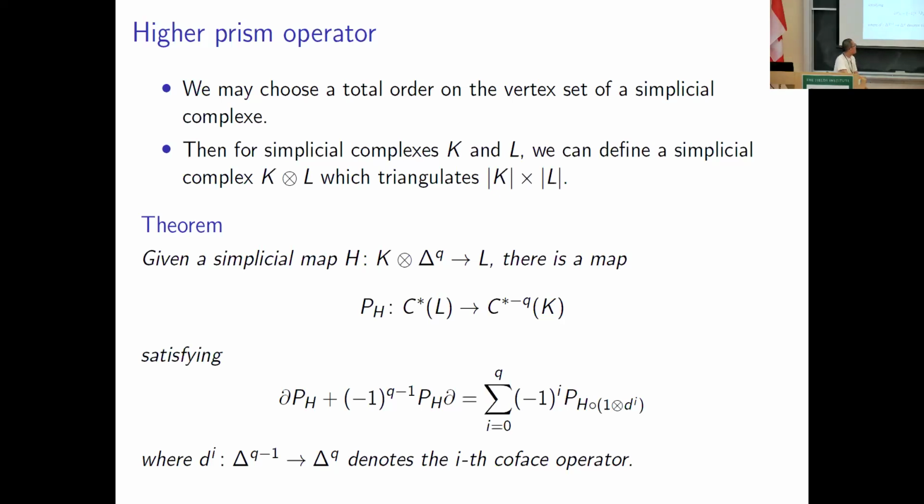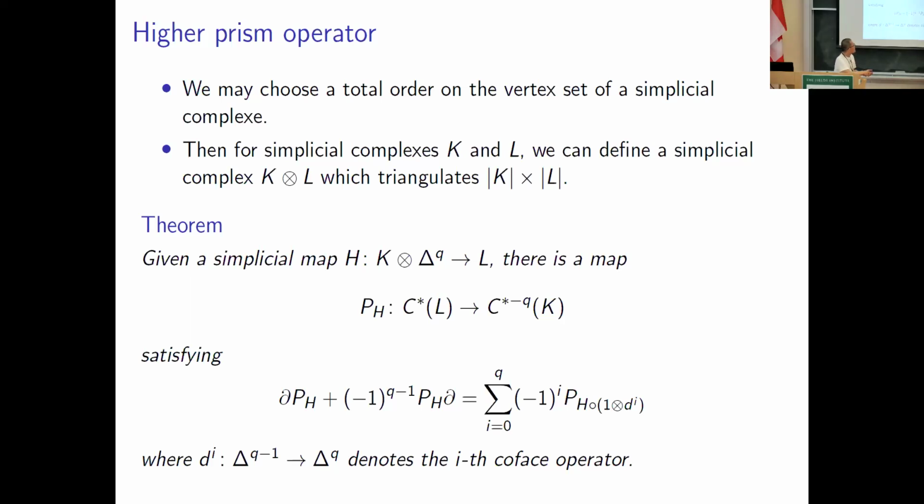Suppose we have a simplicial map H from K ⊗ Δ^q into L. Then we get a map PH from C*(L) to C^{*-q}(K), satisfying these coherence conditions. Here, d^i is the ith coface operator from Δ^{q-1} into Δ^q.